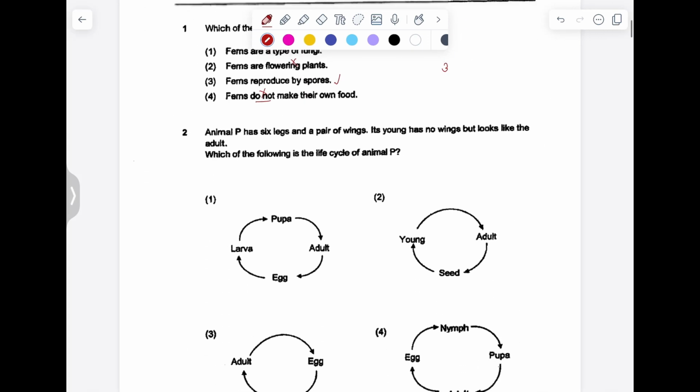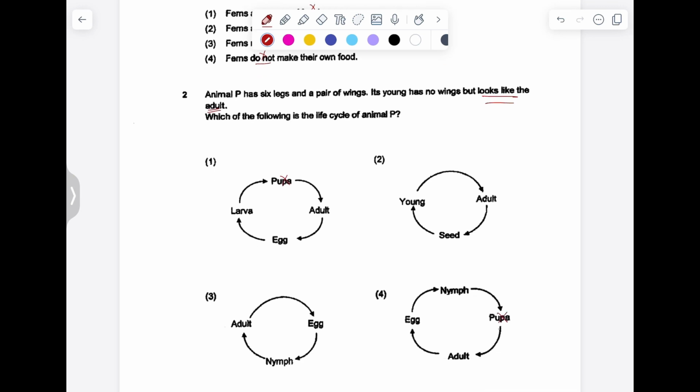Question 2. Animal P has 6 legs and a pair of wings. Its young has no wings but looks like the adult. Which of the following is the life cycle of animal P? If the young looks like the adult, it means that it doesn't have a pupa stage, because if there is a pupa stage, the young tends to look different from the adult, and they already told us it's an animal, so not a plant. With that, answer is 3.